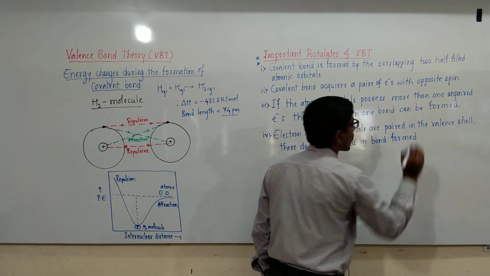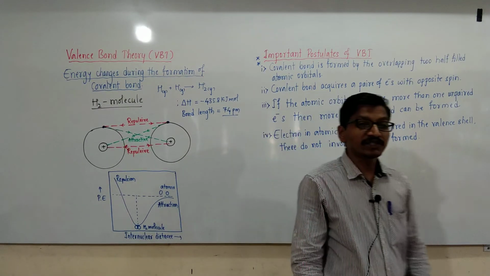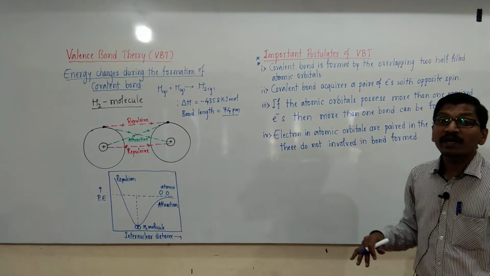Paired electrons are not involved in the bond formation, but in some cases, if these paired electrons can be unpaired,